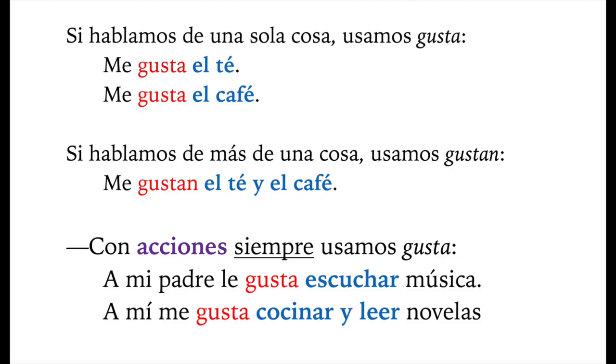The beginning of that phrase, a mí, is not really necessary. You're simply using it to emphasize that it is you that likes doing these things. You could simply say, me gusta cocinar y leer novelas. A mí is added simply for emphasis.